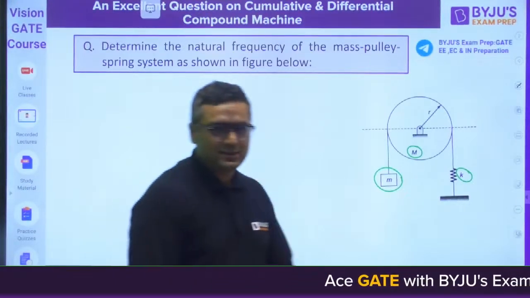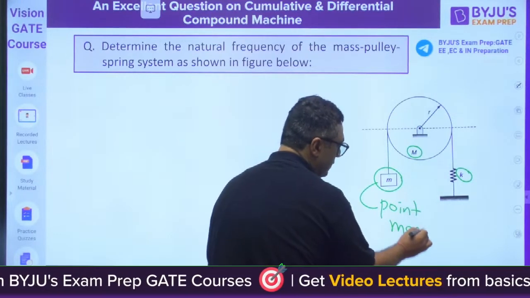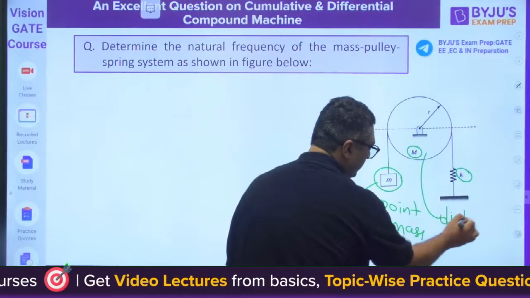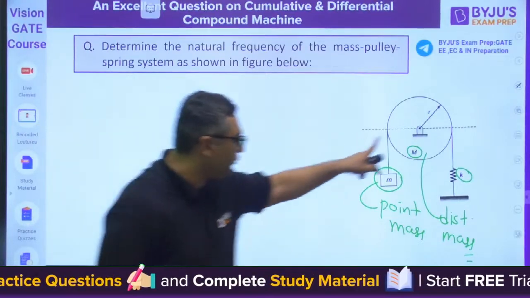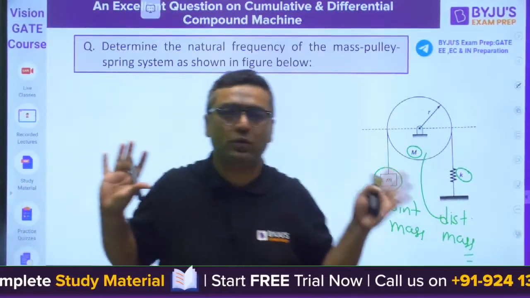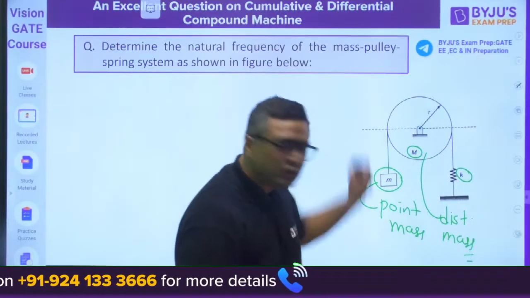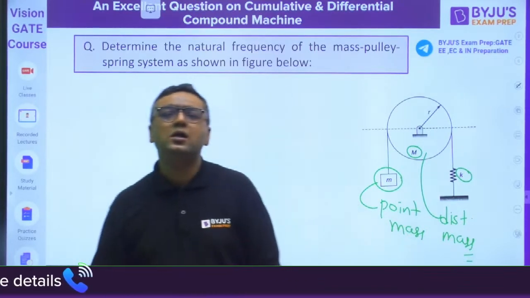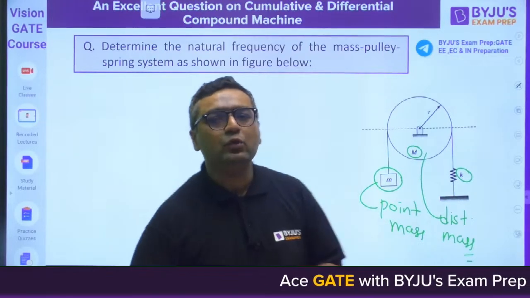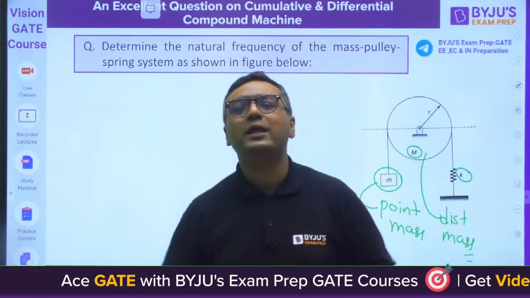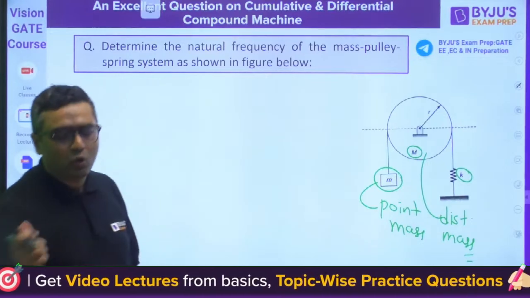So there are two masses. This is a point mass, but this is a distributed mass. So one is a point mass, the other is a distributed mass. When we have a distributed mass, we cannot use the Rayleigh method, that is for sure. There is no damper, it is natural vibration only, but still we cannot use the Rayleigh method. Here you have the options: either you can use the torque method or the energy method. For such cases we will be using either the torque method or the energy method.